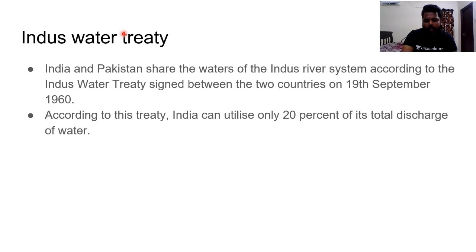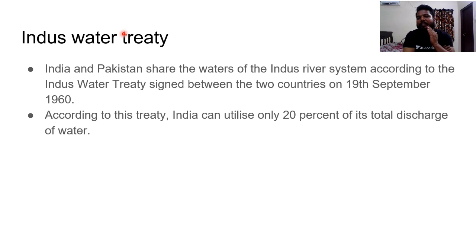And on this river, obviously, this river would be in news because contemporarily we would be having some or the other issue with Pakistan, like during the Pathankot attack, or during the Uri attack, or during other attacks, or generally the contemporary political dispute, whichever may happen. This Indus Water Treaty would be in news. Indus Water Treaty happened between Pakistan and India on 19 September 1960, where according to this treaty, India can utilize only 20% of its total discharge of water.